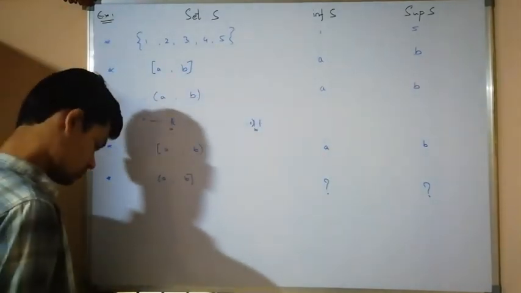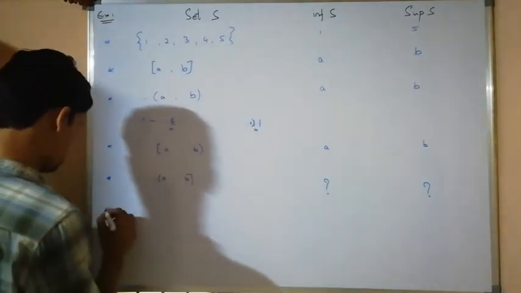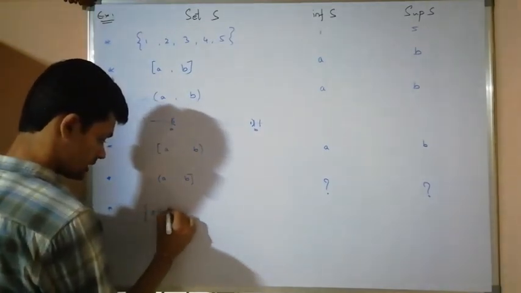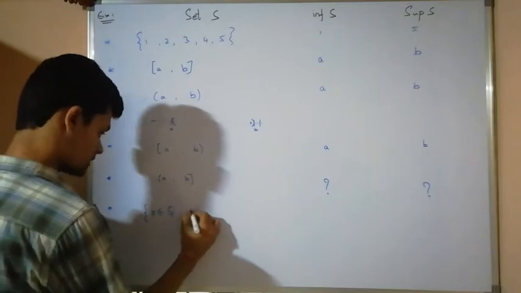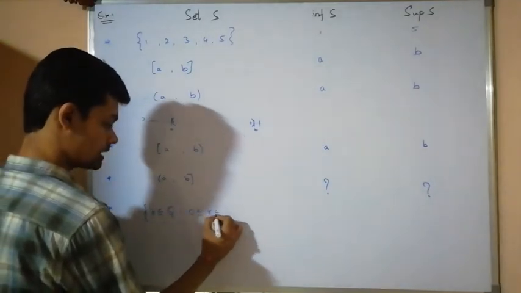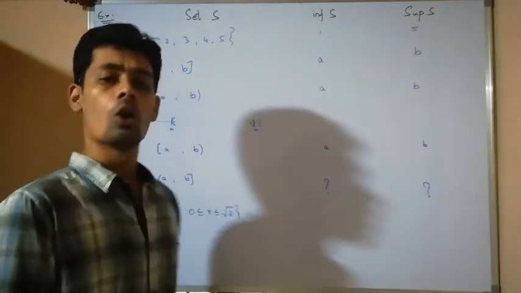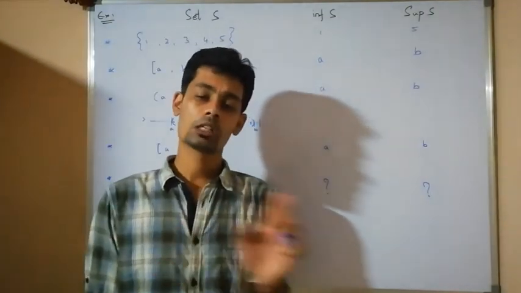Now let us go for another example. All those rational numbers r such that 0 is less than or equal to r, which is less than or equal to root 2. All those rational numbers between 0 and root 2.